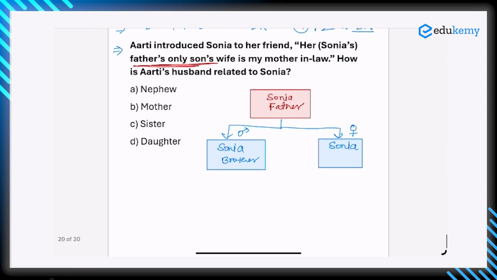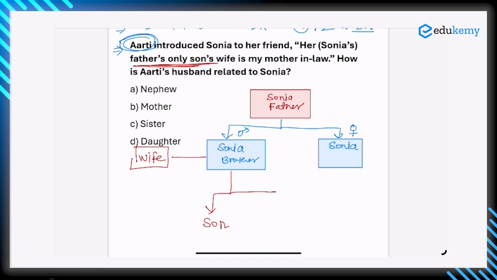So from this statement we find out: Sonia father only son's wife is my mother-in-law. Aarti says Sonia father's only son's wife is my mother-in-law, which means Sonia's brother's wife is the mother-in-law of the other person. So mother-in-law means Sonia brother's wife here. The kid means Sonia brother's son, and here is his wife.